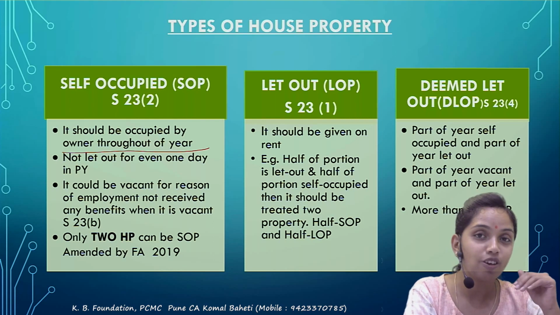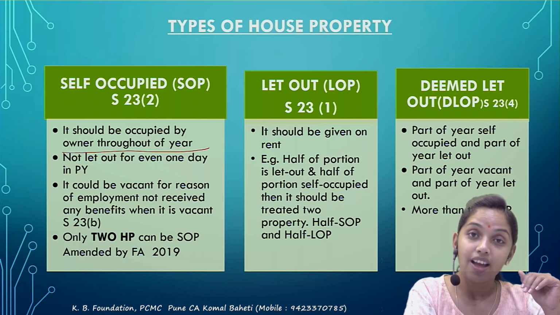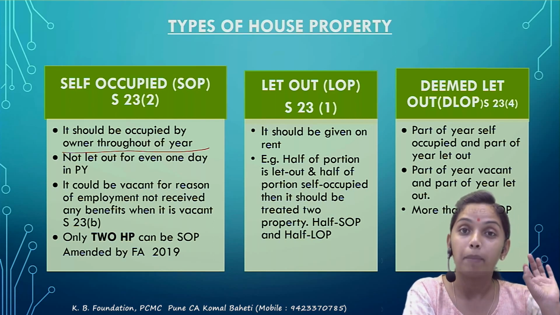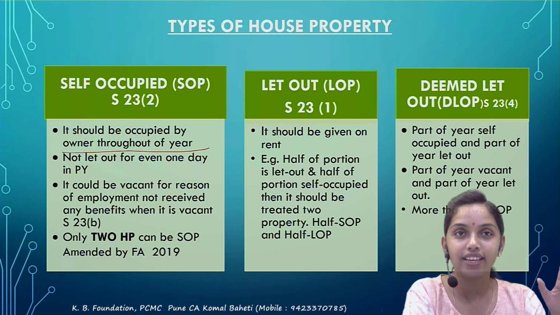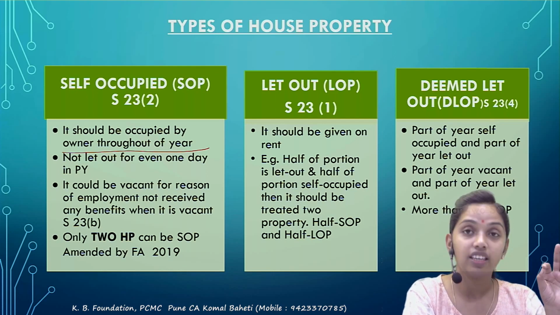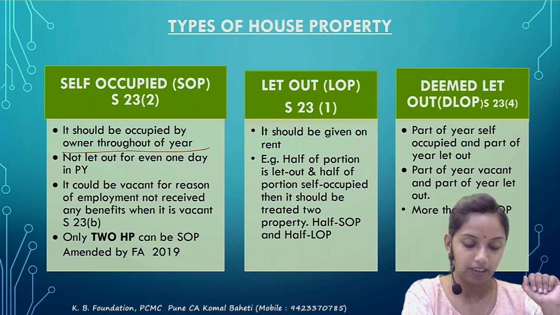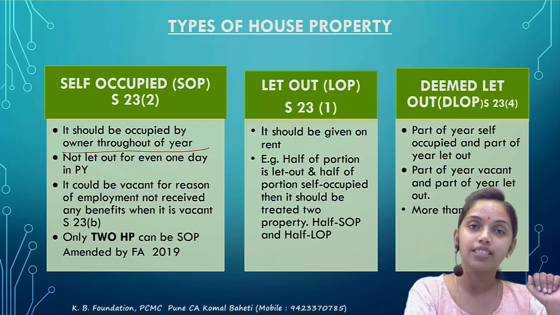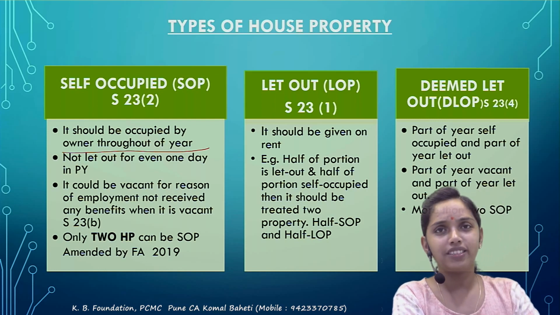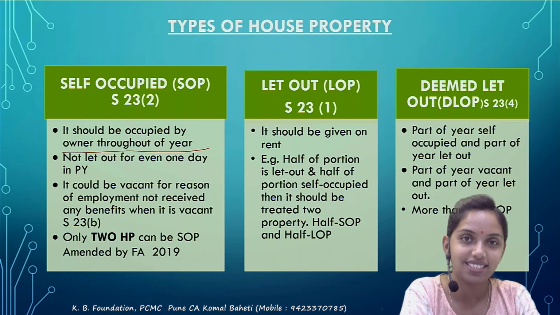Next, how many houses can be called self-occupied? Earlier it used to be 1, but there is an amendment this year, the Finance Act 2019. Two house properties can be called self-occupied property. The next, the let out, it's very simple. The property which has been let out during the year is to be called a let out property.